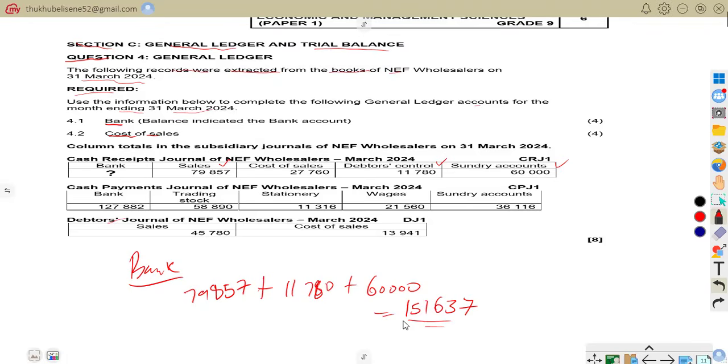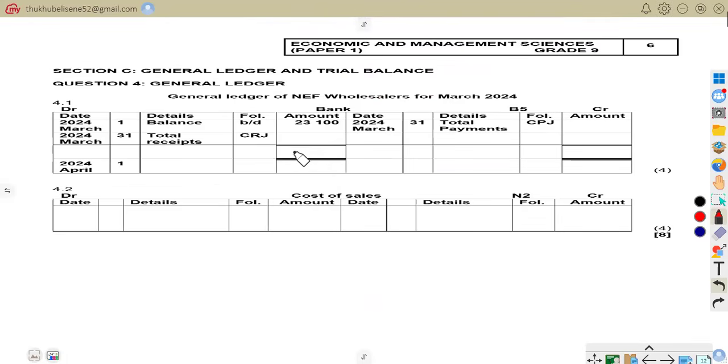So let us go and record it there in our books. Already we are given the balance brought down of 23,100. So now we want the total receipts. Already we have calculated our total receipts, which is 151,637. That is our cash receipts journal. So that is our total receipts. So now we have to know our cash payment journal.